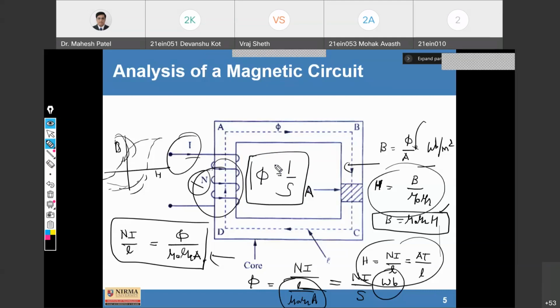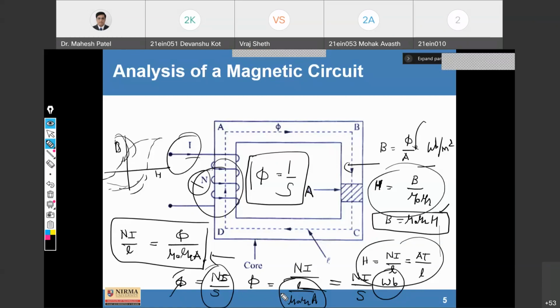Any question? This is a very important term. Phi is equal to Ni by S, which we will remember for the calculation purpose also. Fine. So I think today we have studied the comparison of magnetic circuits and a little bit of analysis with a few important equations related to magnetic circuit.